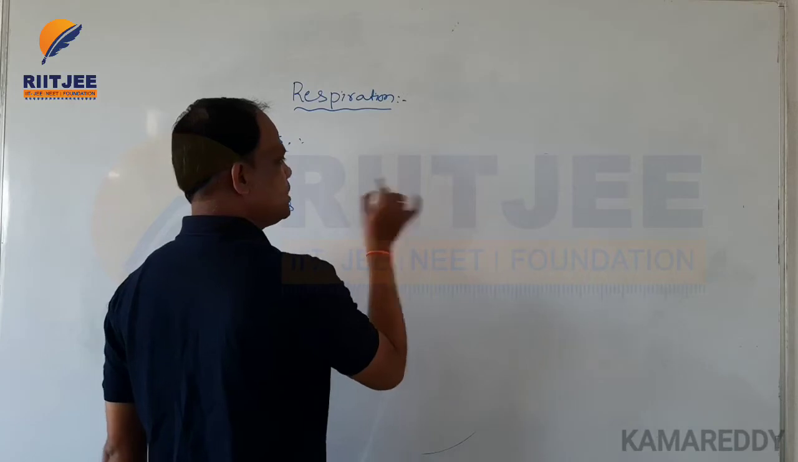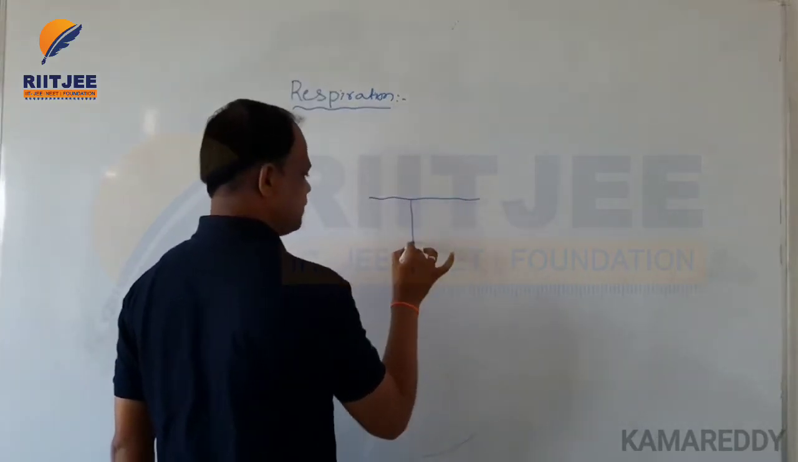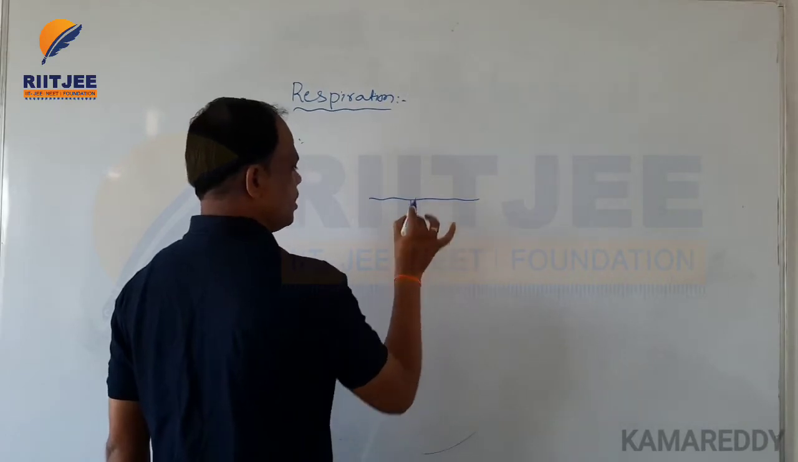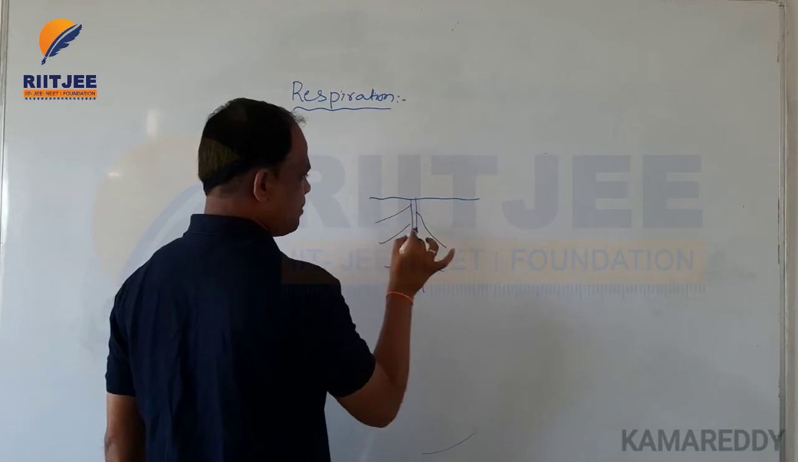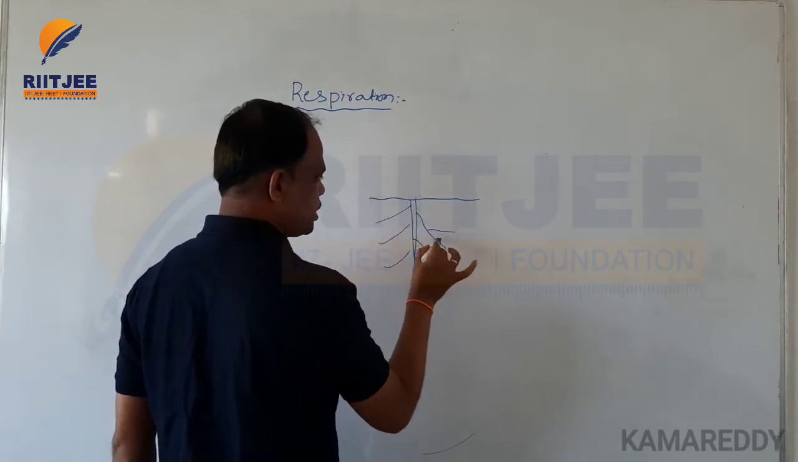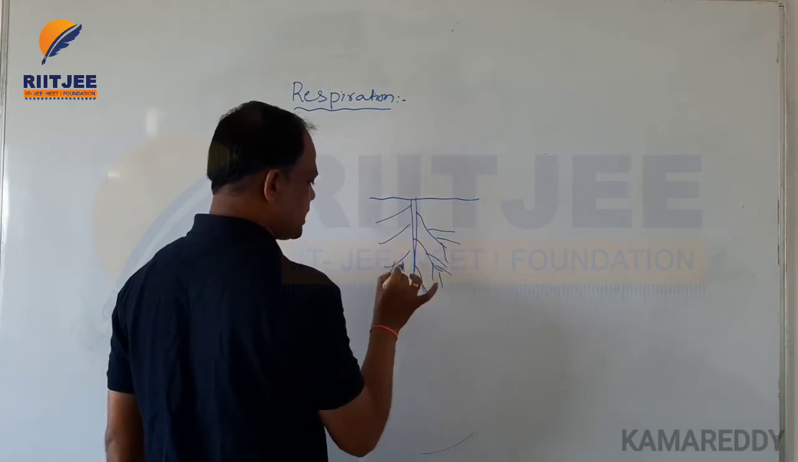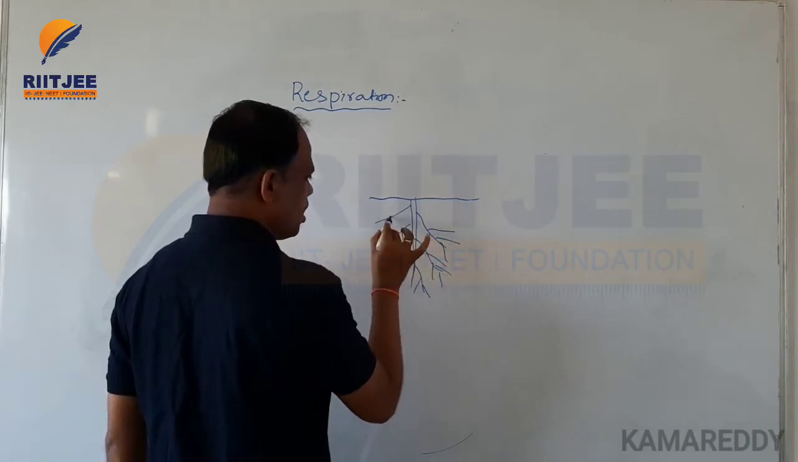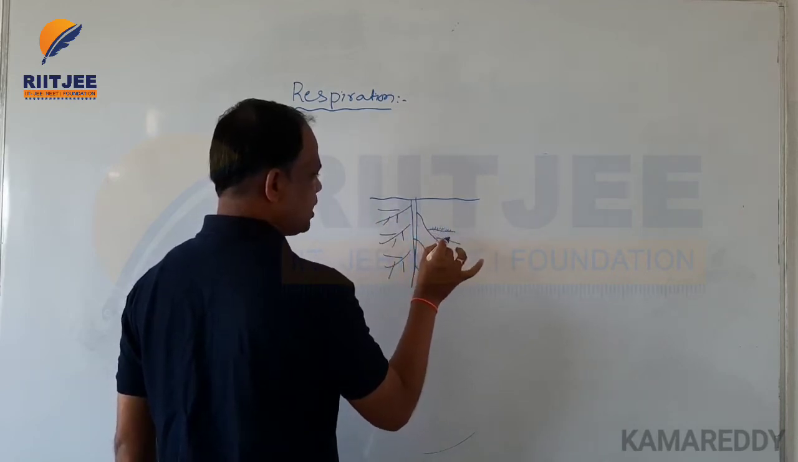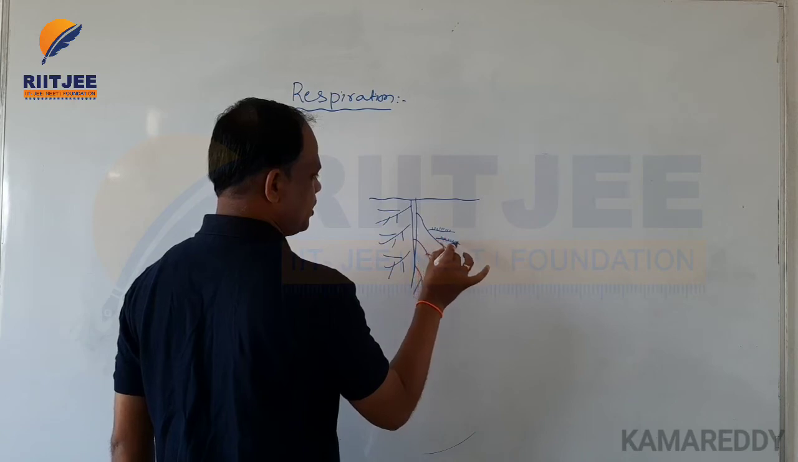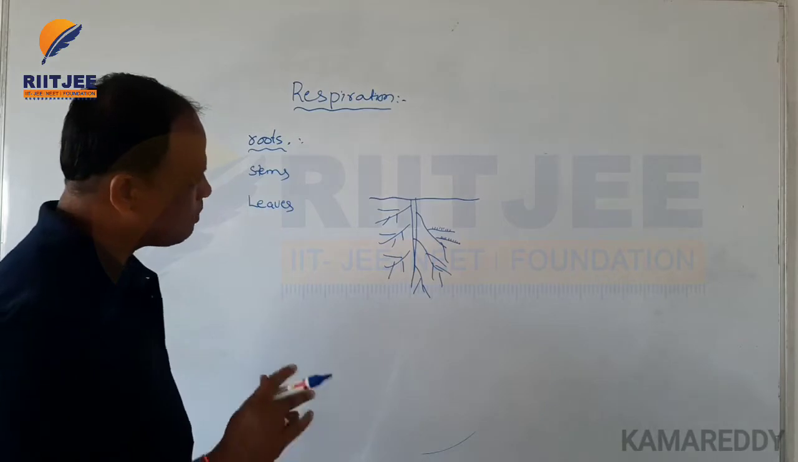What is the mechanism of respiration in roots? This is the root, with primary roots, secondary roots and tertiary roots. These tertiary roots contain small hair-like structures, and these structures are called root hairs.